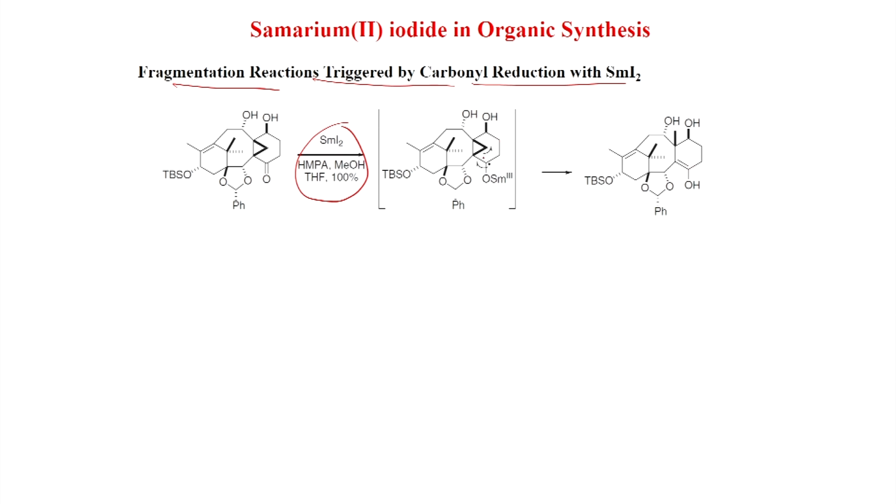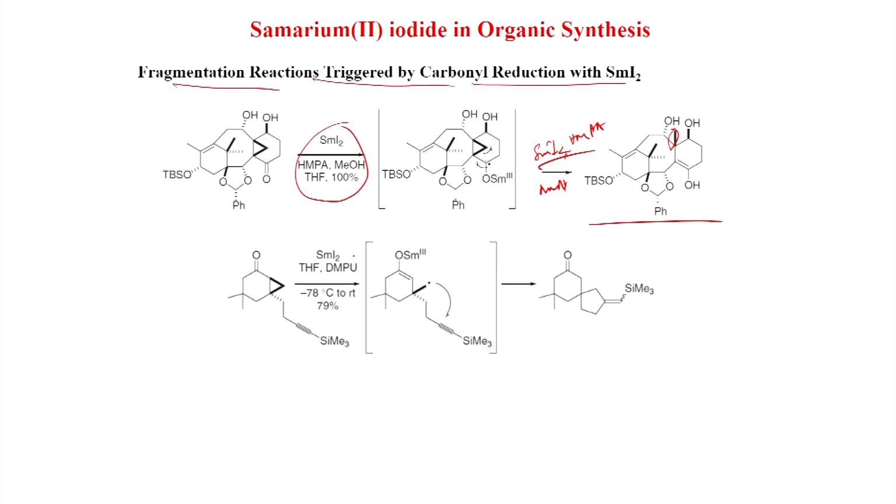So, enol will form, you can see here this radical going here, and after quenching, again of course samarium iodide will come, and then the methanol, then you get this enol. So, this methyl is coming from the cyclopropyl group. So, this is very important. If your ketone has a cyclopropyl group, then there is a chance to break this cyclopropyl group.